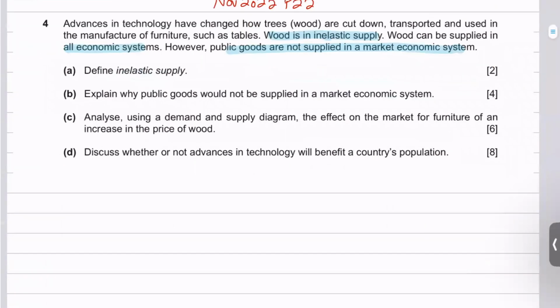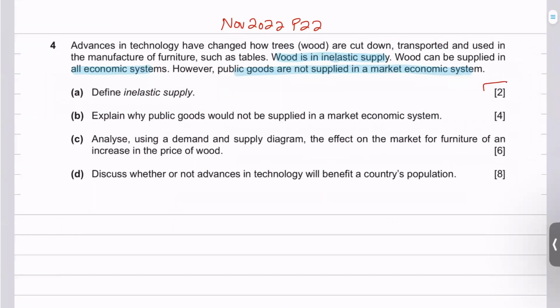So it says define inelastic supply. Now remember that for a 2-mark definition, you are not going to write more than 2 lines. 2 lines is the maximum. So inelastic supply refers to how responsive quantity supplied is to a change in price. I mean, that's what PES is.